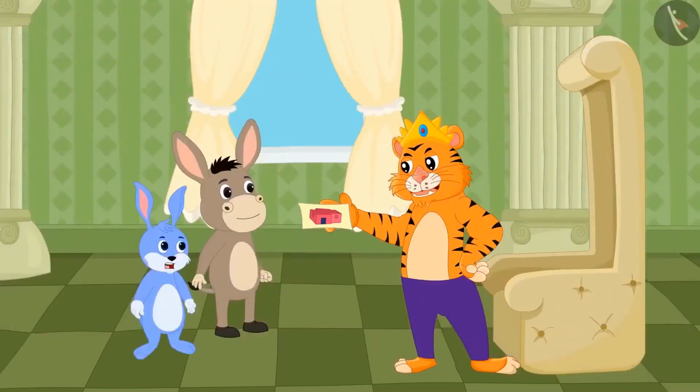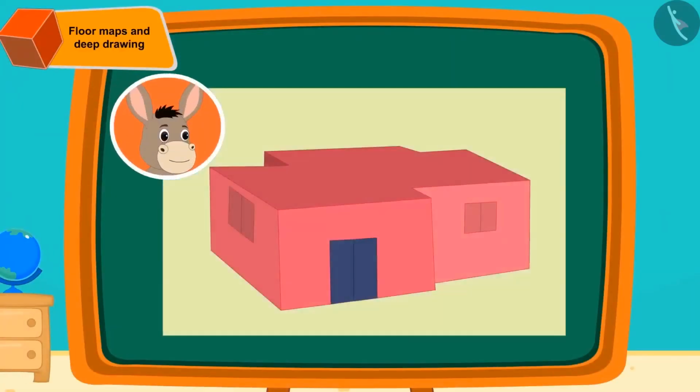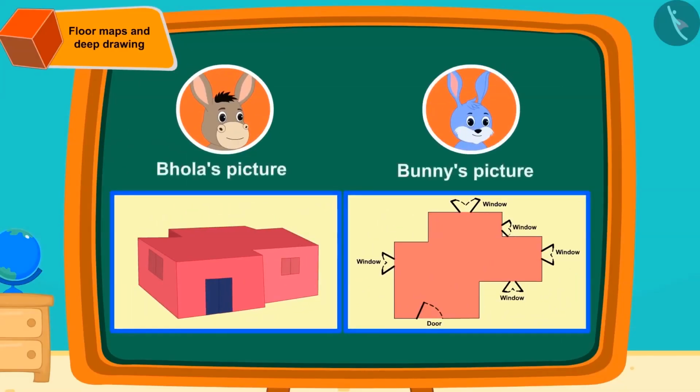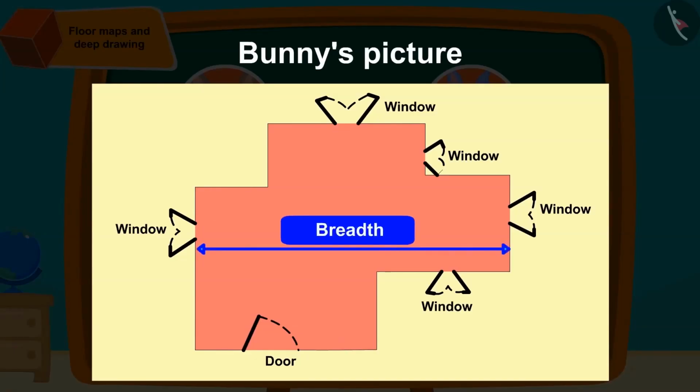Bunny and the king were shocked to see the picture. Children, have you seen any picture similar to this one created by Bhola? Can you tell the difference between the 2 pictures that Bhola and Bunny made? Correct. The floor map that Bunny had made is a 2-dimensional figure which has only the length and the breadth of the room. That's why we cannot tell about the height of the room or the window.